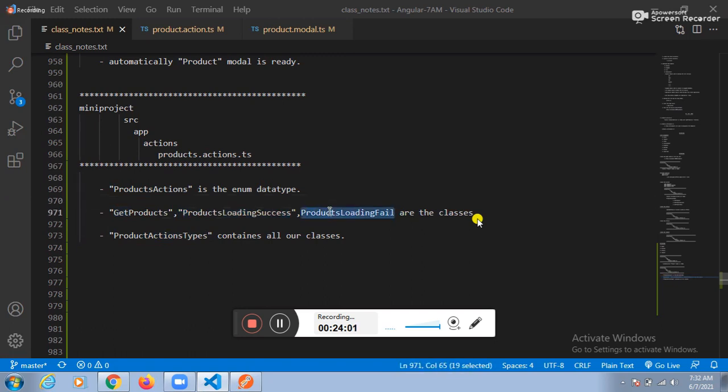Guys, if you are feeling comfortable with the actions, can I go for the effects? Yes, sir. Let me go for the effects. We should be in a position to go for the effects. Fine. May I know the folder name?